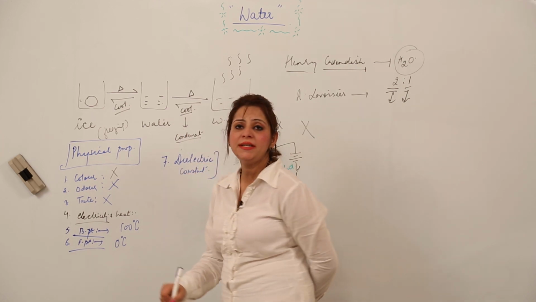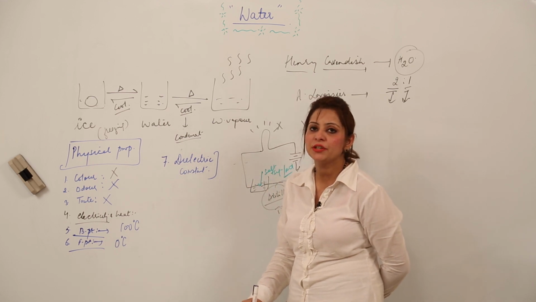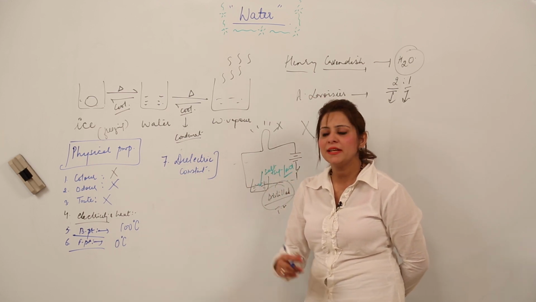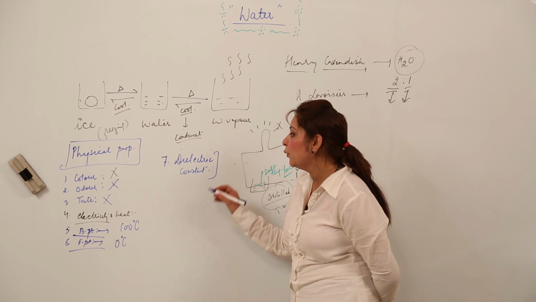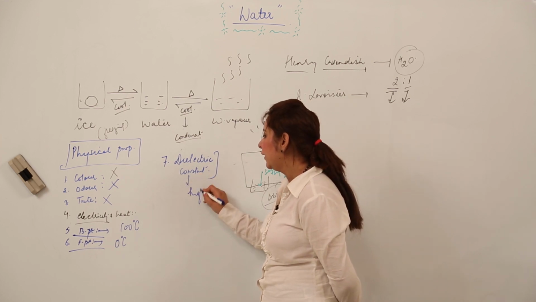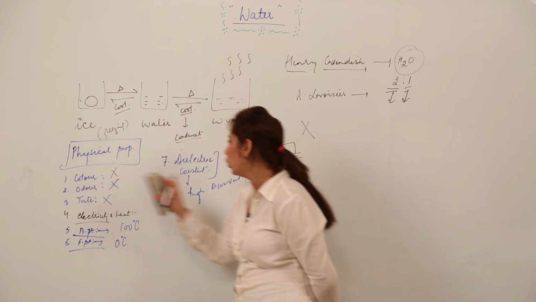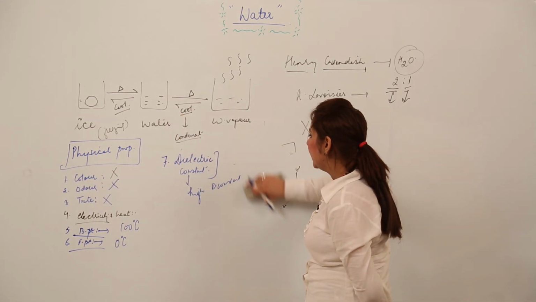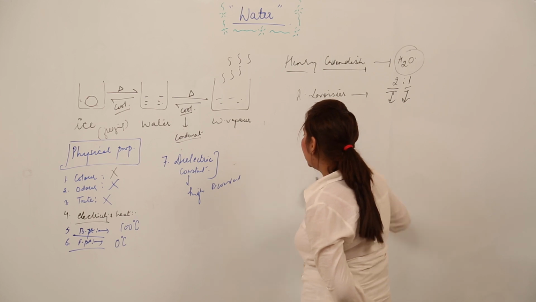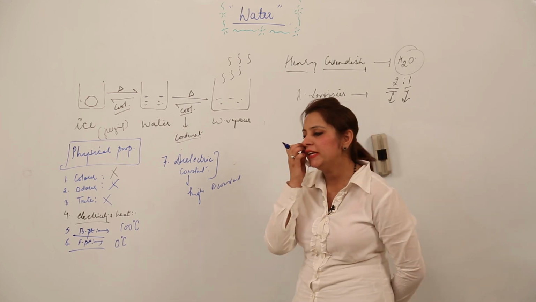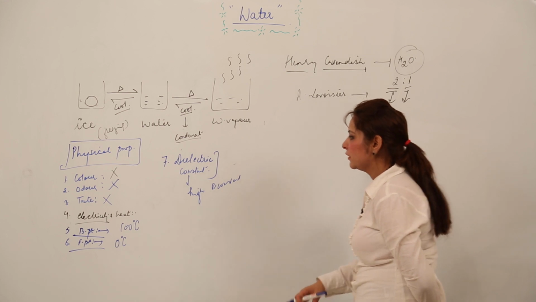I think you have heard this term for the first time, dielectric constant. It has a simple meaning: water has a high dielectric constant. Now the question is, what is dielectric constant? Dielectric constant is actually the ability of any substance. I'll explain with an example, then I'll tell you in verbal form how it works.